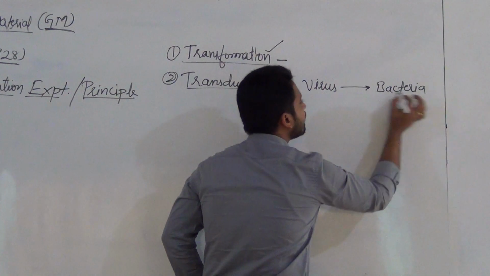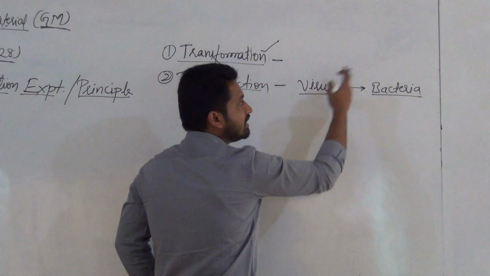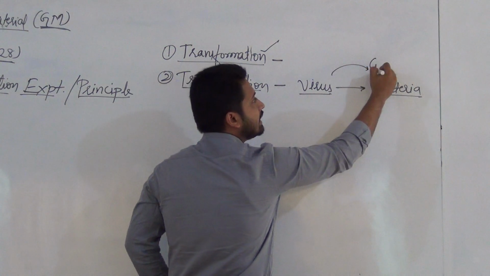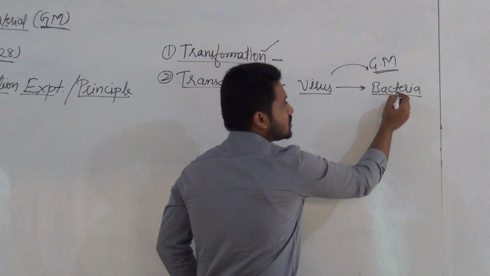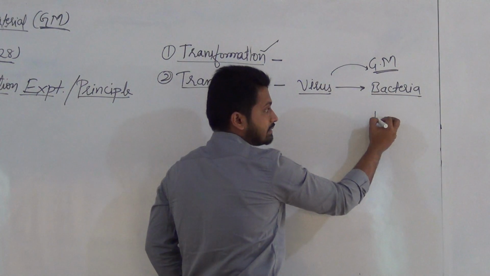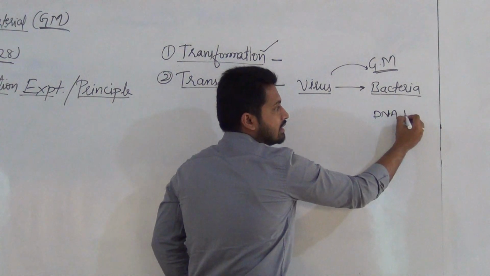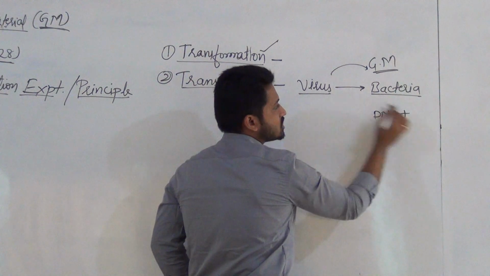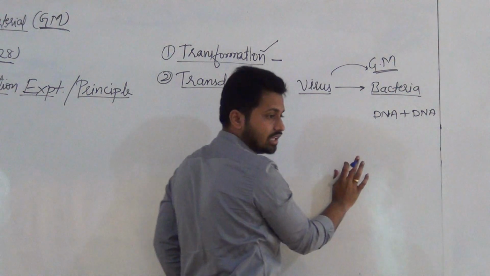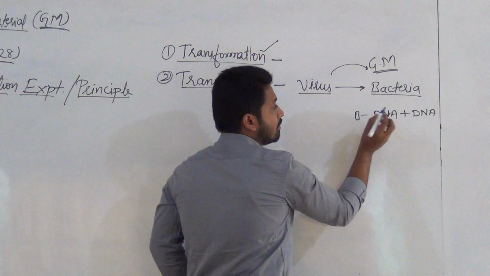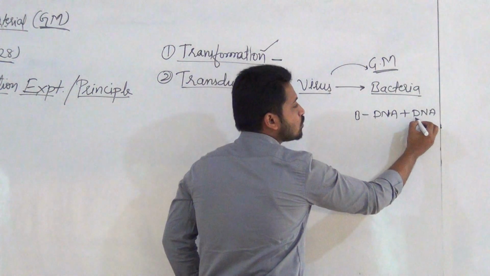When the virus comes in contact with the bacteria, it transfers its genetic material into the bacteria, due to which the bacterial DNA gets recombined with the viral DNA.